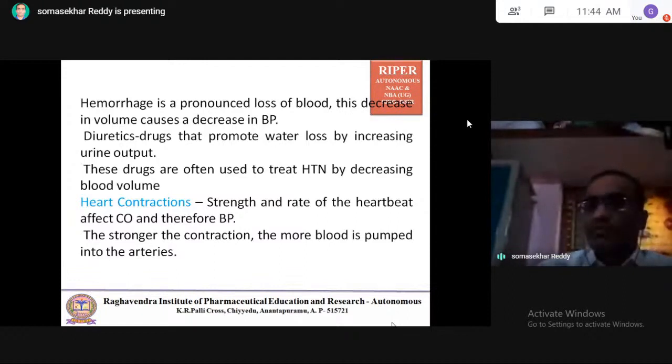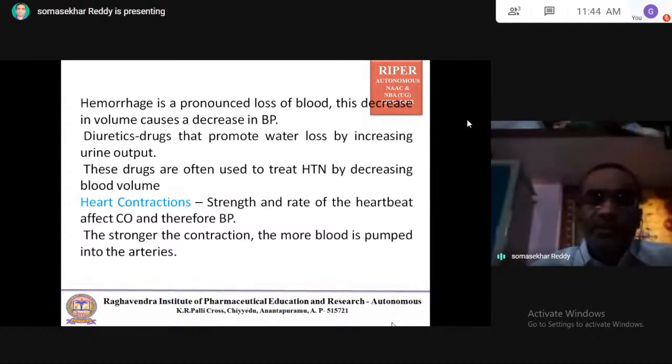So the stronger the contraction, the more blood is pumped into the arteries. Very clear. Coming to heart rate, it means beats per minute. The rate of the heartbeat also may affect arterial blood pressure.